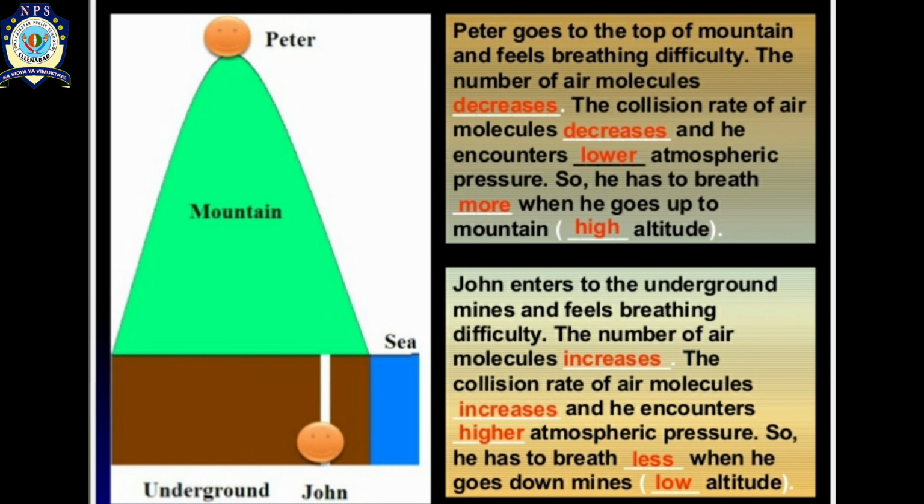If the number of air molecules decreases, it means the pressure also decreases over there. So the air molecule rate becomes lowered, and due to this lowering rate of the air molecules, sufficient air is not provided to Peter to breathe in. So it is very difficult for Peter to breathe at the higher altitude.